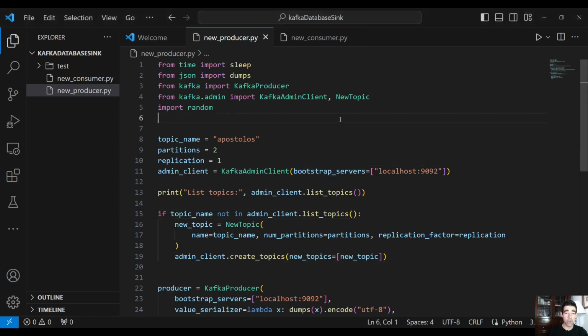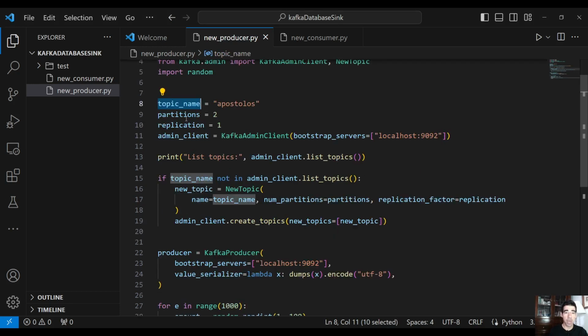This is the producer, nothing fancy. We went through this code in our previous videos. What we do here is define a topic name, define the number of partitions, and the replication factor. In this example, we are using only one Kafka broker to keep things simple.